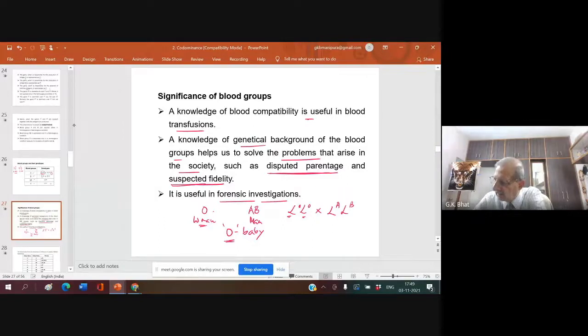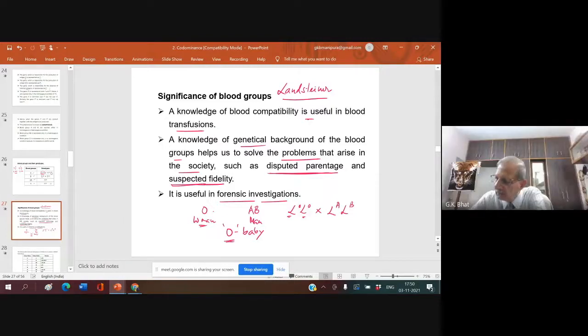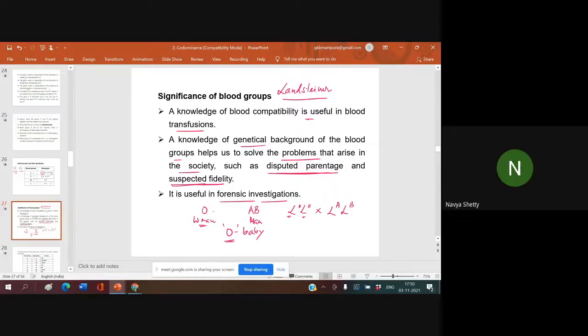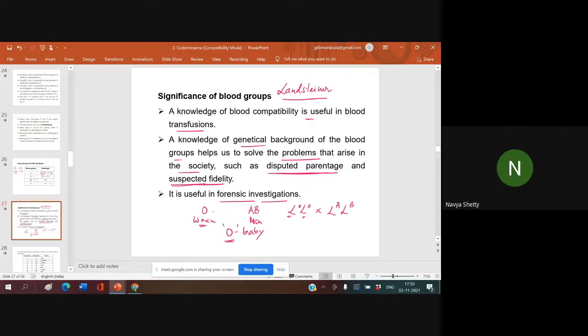Who is a Landsteiner? Who is a Landsteiner? Who is a Landsteiner? He discovered the human blood groups. Who is telling this? Navya. Now, why that this much of time? I have made it. Have you not taken down yesterday? Yes, I have taken down, sir. Landsteiner. Sir, I was having problem while muting myself. It is on my cell phone, that's why.